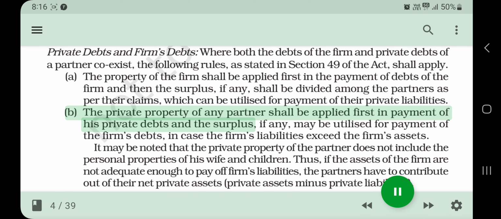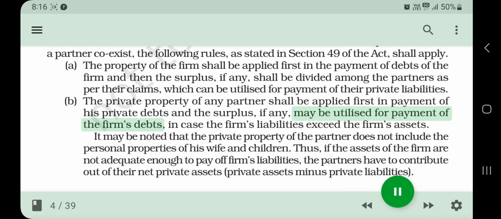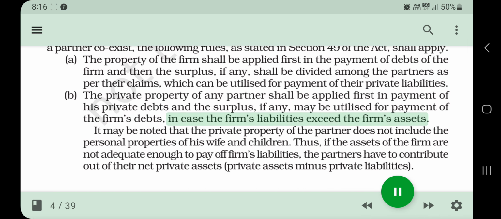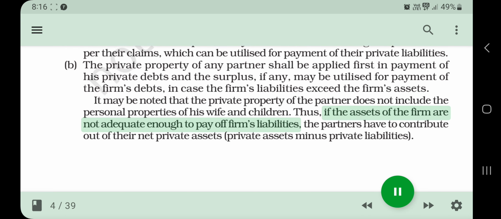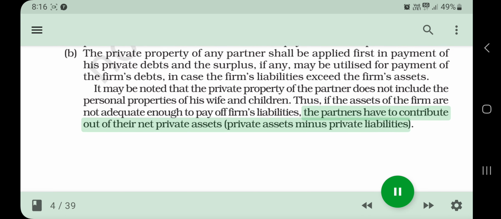B. The private property of any partner shall be applied first in payment of his private debts, and the surplus, if any, may be utilized for payment of the firm's debts, in case the firm's liabilities exceed the firm's assets. It may be noted that the private property of the partner does not include the personal properties of his wife and children. Thus, if the assets of the firm are not adequate enough to pay off the firm's liabilities, the partners have to contribute out of their net private assets, that is, private assets minus private liabilities.